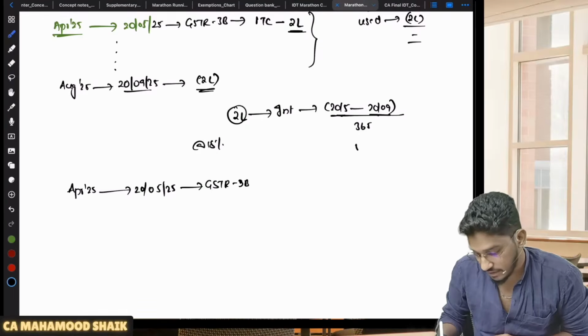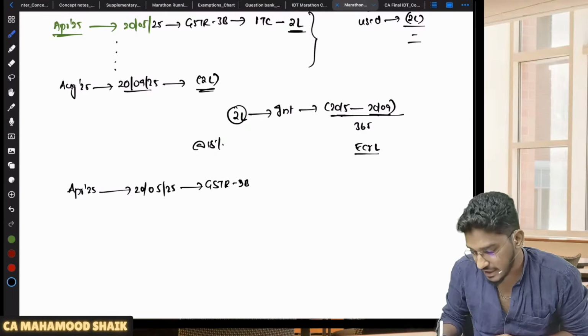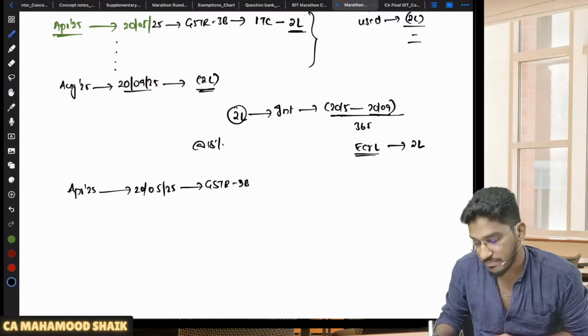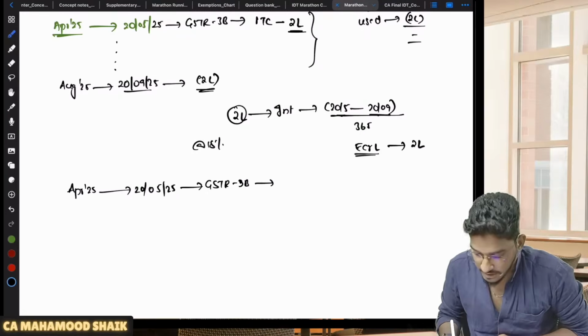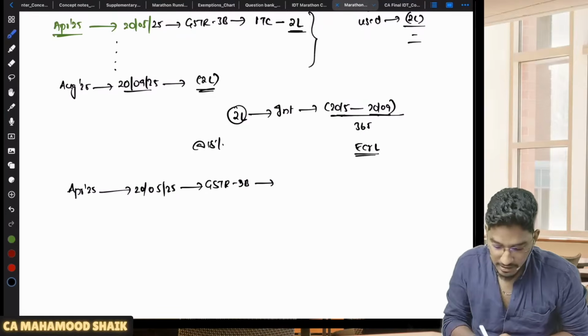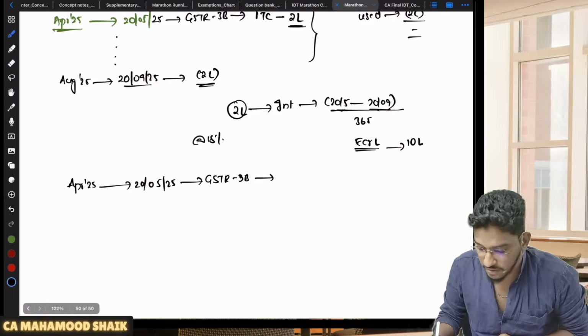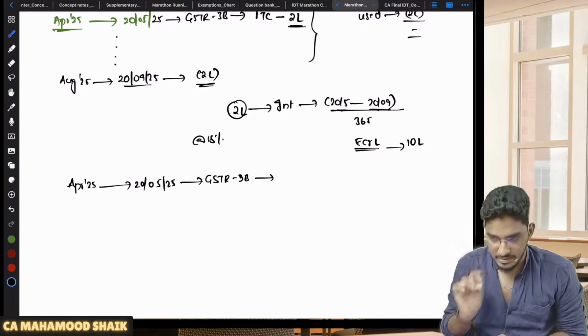Now let me tell you about the electronic credit ledger. See, there is already a balance lying in your electronic credit ledger: 2 lakh rupees of balance is already there. Now in your GSTR 3B, let me take another amount. In your electronic credit ledger, already 10 lakhs worth of ITC balance is there.